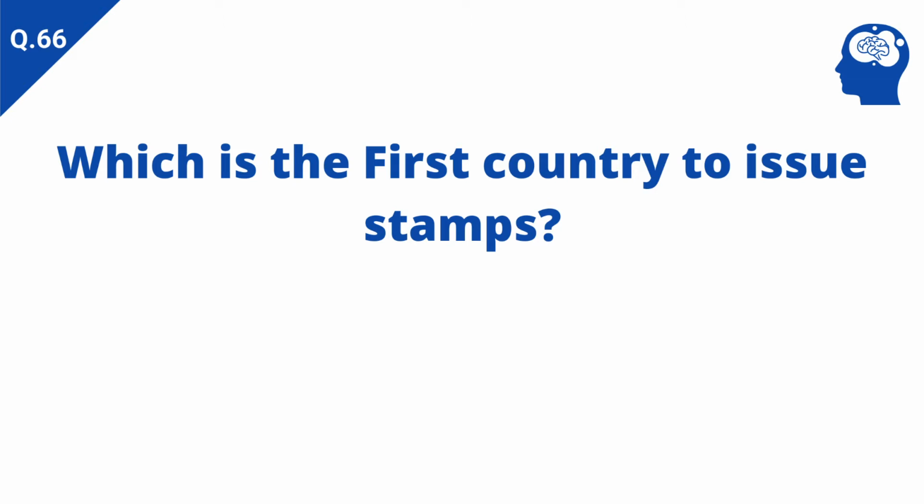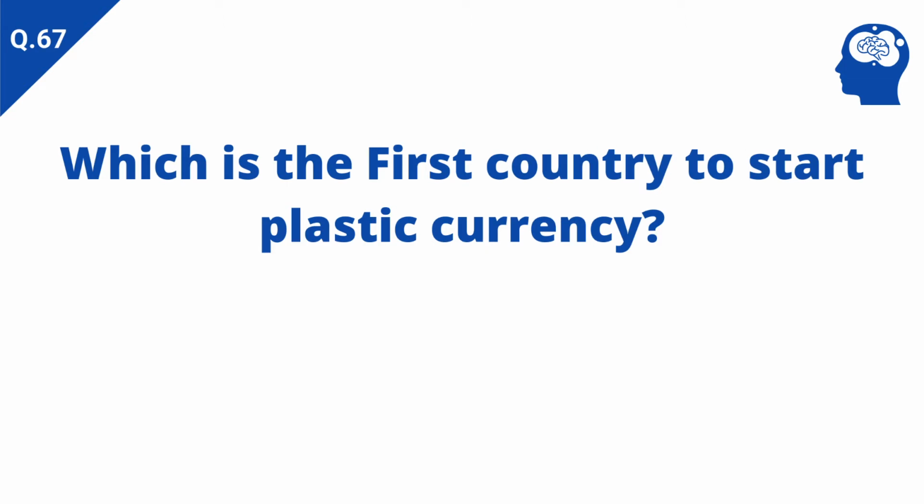Which is the first country to issue stamps? Answer: UK. Which is the first country to start plastic currency? Answer: Australia.